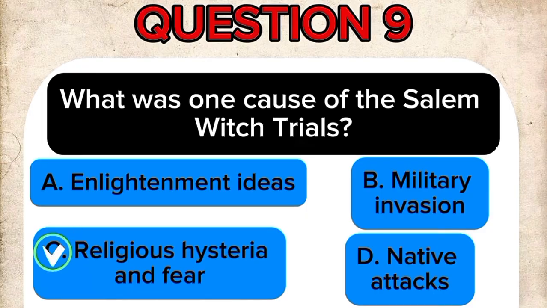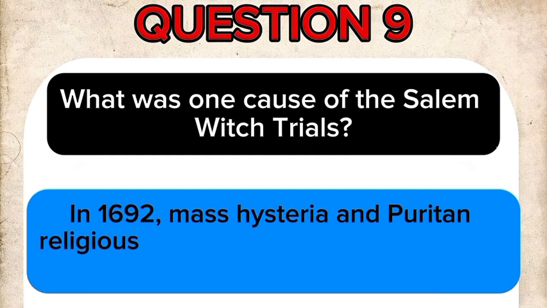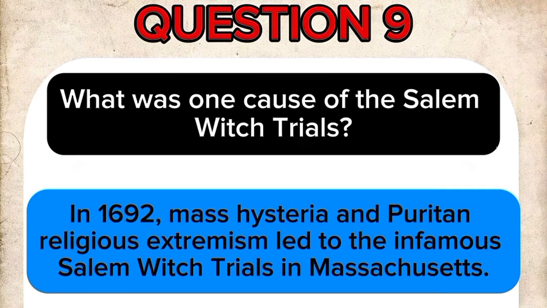The correct answer is C. Religious hysteria and fear. In 1692, mass hysteria and Puritan religious extremism led to the infamous Salem witch trials in Massachusetts.